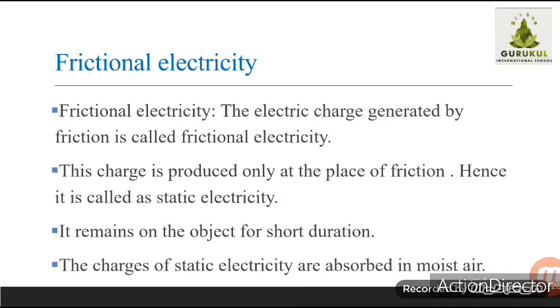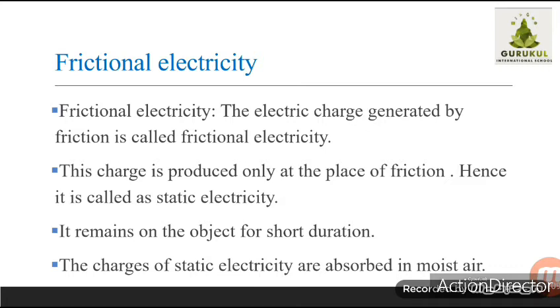Static means stable, not continuously moving. Wherever you rub the substances, at that place the electricity will be produced. And this static electricity remains for only a short duration. How long depends on how much you rubbed the two substances, but after some time, if you again try to attract pieces of paper with the comb, it will not work. Continuously you have to rub the two things against each other to produce static electricity.